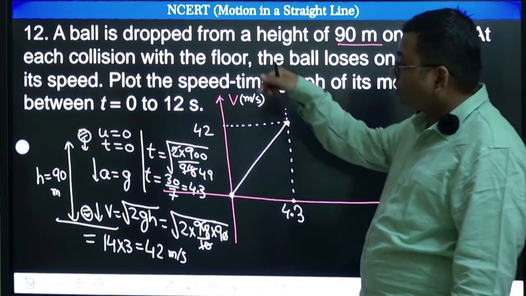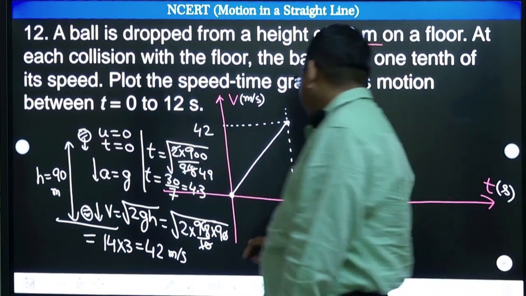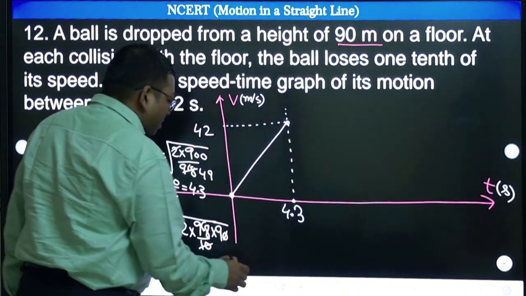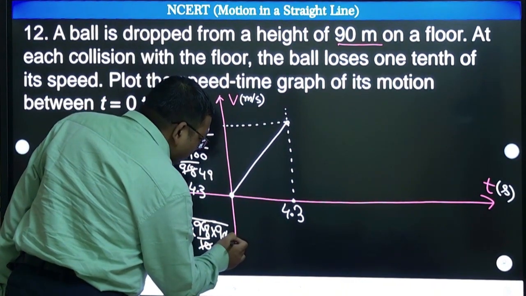So if you have chosen downward as positive, then upward should be taken as negative. So if it is a velocity time graph, first let us draw the velocity time graph. It will be starting from some point here.